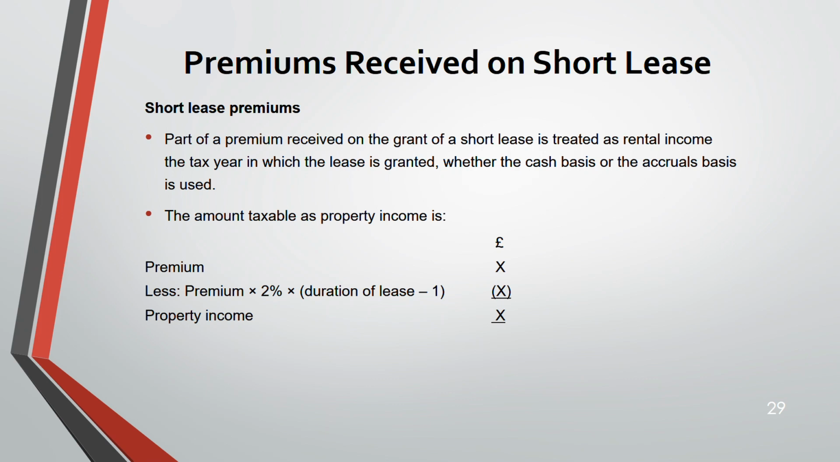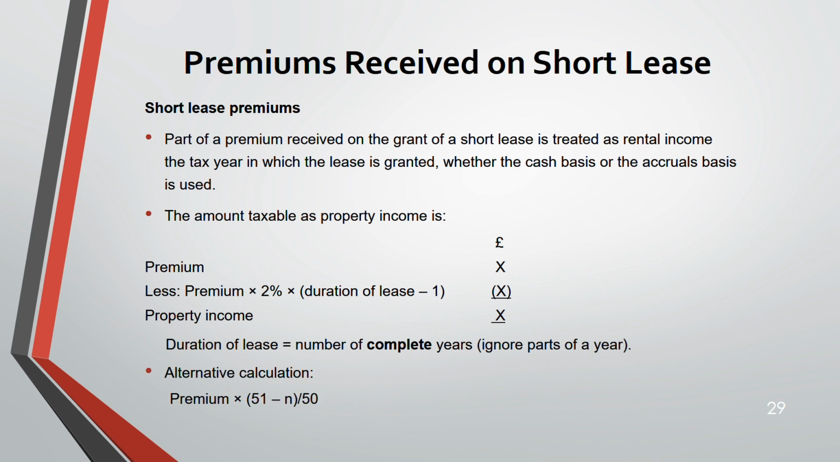Under each set, whether it is furnished holiday accommodation, rent a room relief, or normal property income, you should know how to get the taxable amount. And for lease, what is the duration of lease? You should always take the complete years. Don't take decimals. Ignore the parts of a year. If it says 3.5 years, you should take 3.